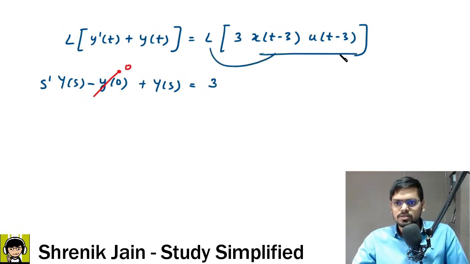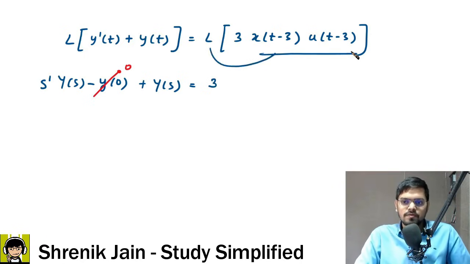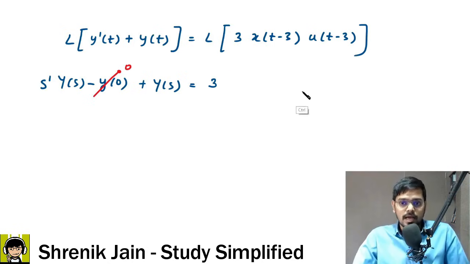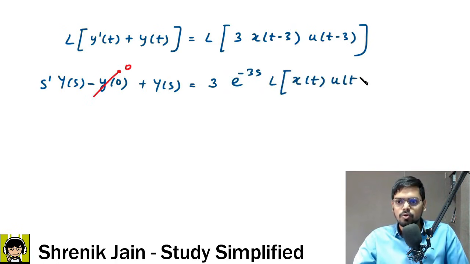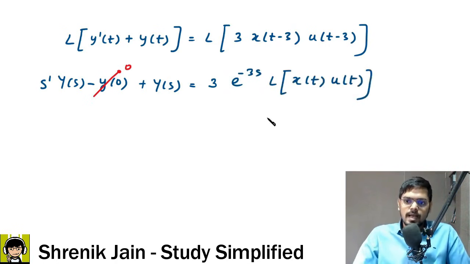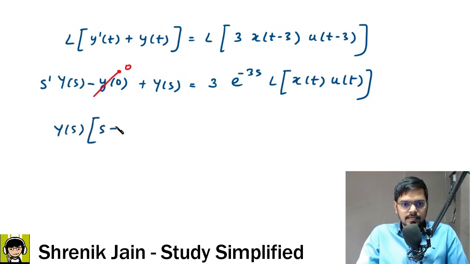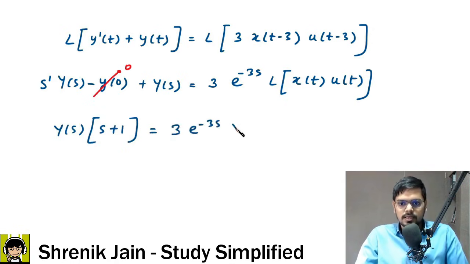What about Laplace of this term, x of t minus 3 into u of t minus 3? Sir, the time shifting property. As per the time shifting property, the time is shifted, so we can account for it by using e to the power minus 3s. Then Laplace of x of t into u of t, by the table we can say that this is capital X of s. Everything is done then. Check it out: in the left hand side, y of s can be taken common, and s plus 1 is there in the bracket. In the right hand side, 3 times e to the power minus 3s capital X of s.